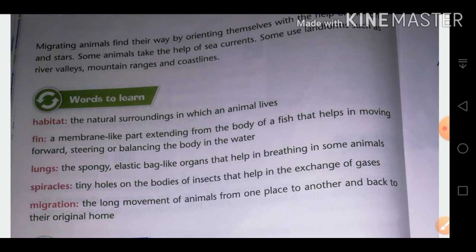Then lungs: spongy, elastic, bag-like organs that help in breathing in some animals, mostly mammals. Mammals breathe through lungs. Then spiracles: they are tiny holes on the bodies of insects that help in the exchange of gases, so they are also used in the breathing process. Then last is migration. What is migration? The long movement of animals from one place to another and back to their original home. And why do they move? Either to find shelter or to escape extreme weather conditions.